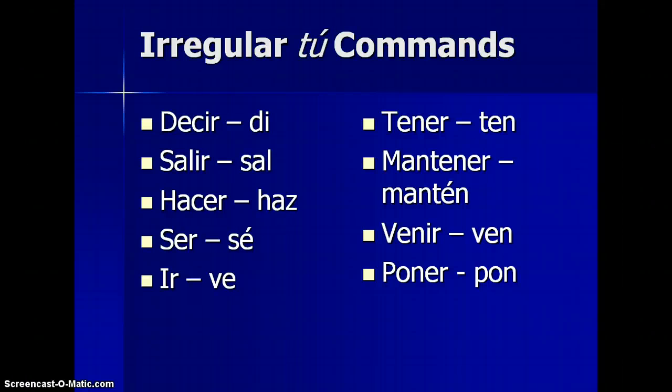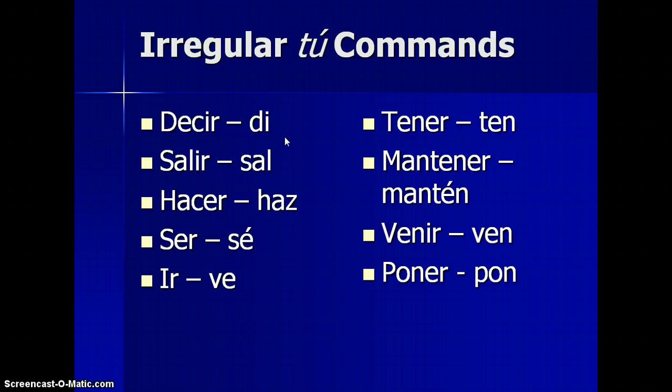All right, just like everything in Spanish, you have irregulars. The irregular tú commands are listed here. The verb decir is irregular, so in other words, you can't drop the IR and put E. The command is not dese, it's di. Salir, the command will be sal. Hacer, the command is haz. Ser, the command is sé. Ir, the command is ve.